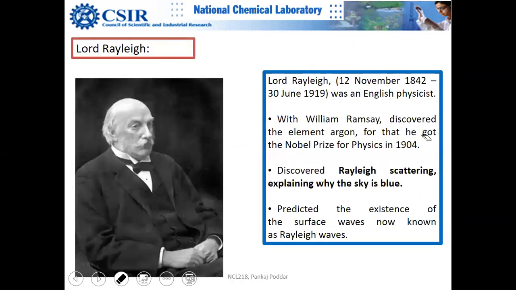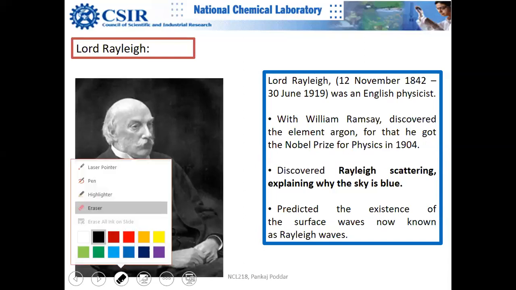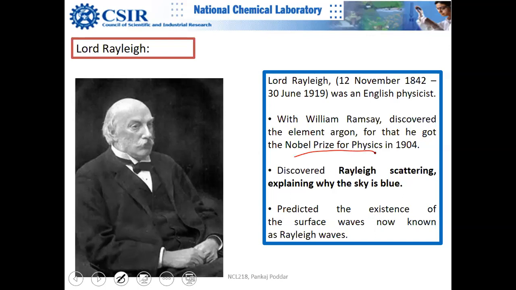So Lord Rayleigh was a British physicist, and he also got the Nobel Prize. He was a co-discoverer of the element argon, and it is always important to know what they did, the scientists whose equations we are using. You know that Rayleigh scattering explains the blue sky, and we get the Rayleigh peak in Raman, which is elastic scattering.